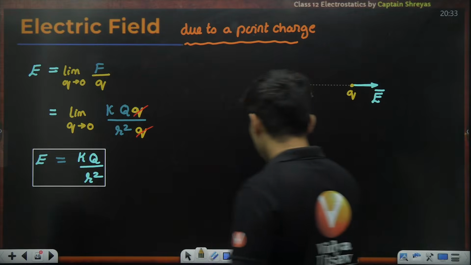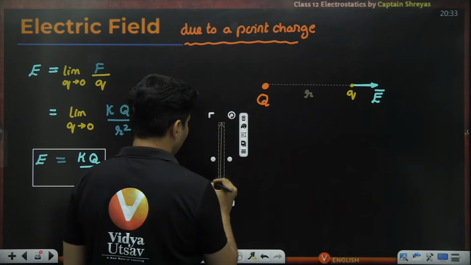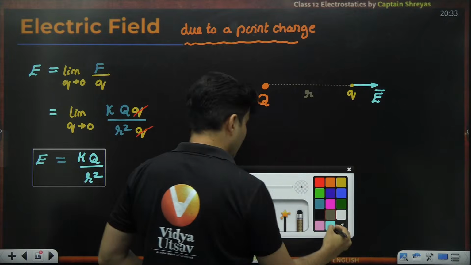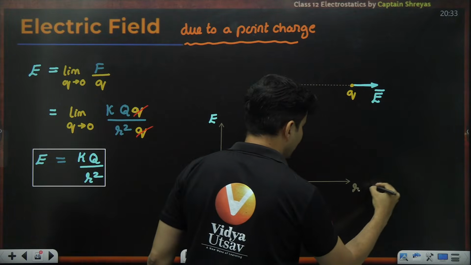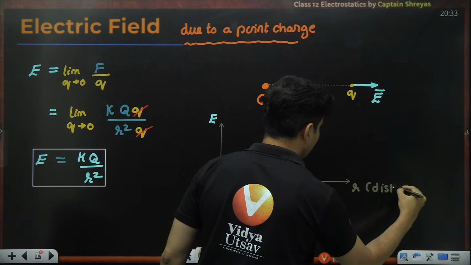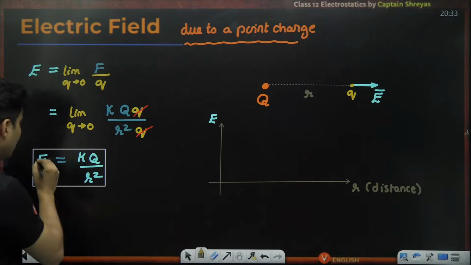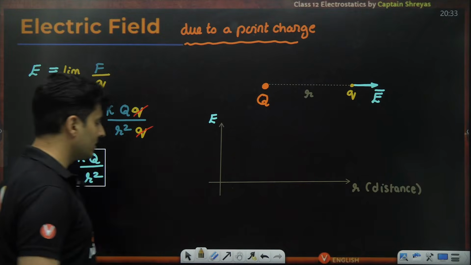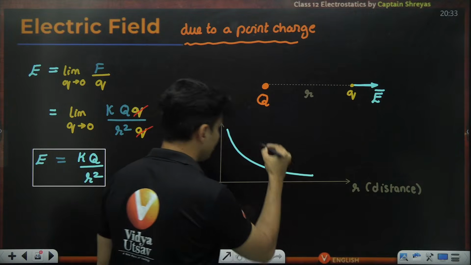You can also see that the graph for this looks something like this. If you plot electric field versus R, which is basically the distance, you can see it is inversely proportional to the square of the distance. So the graph would look something like this.